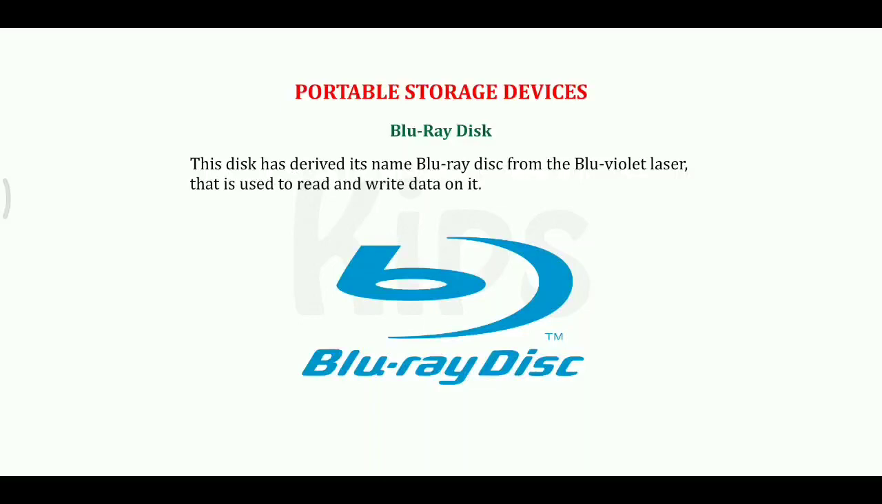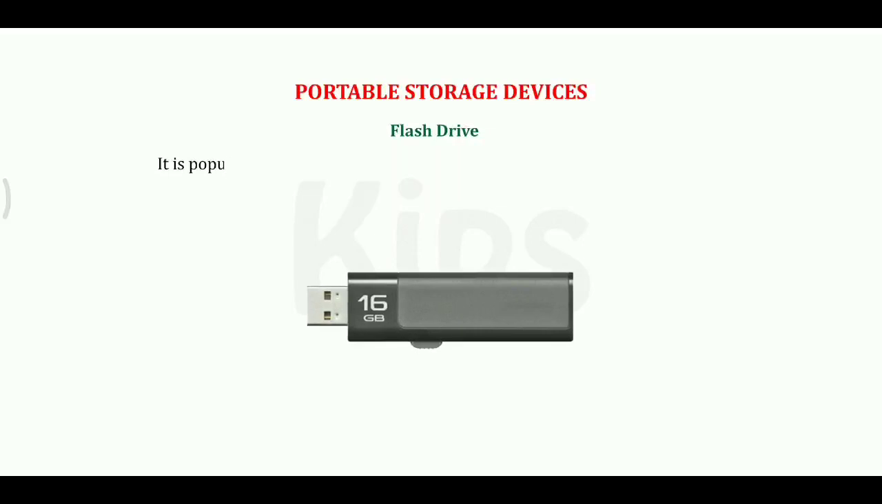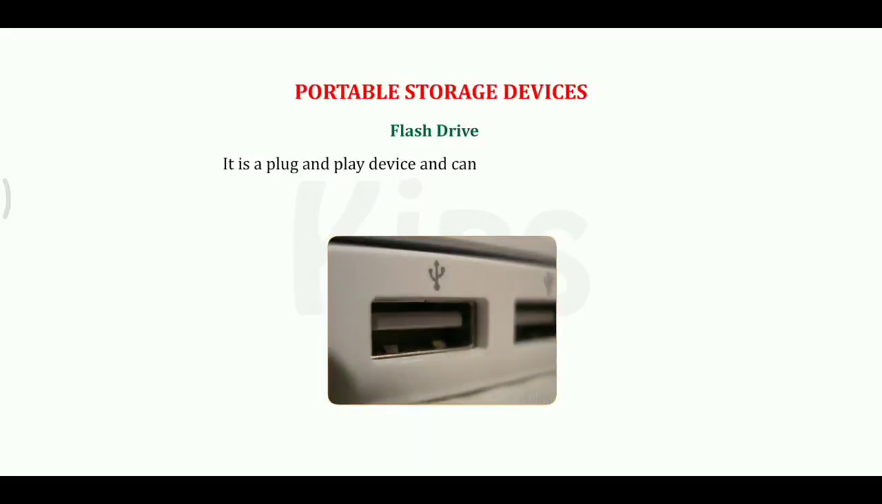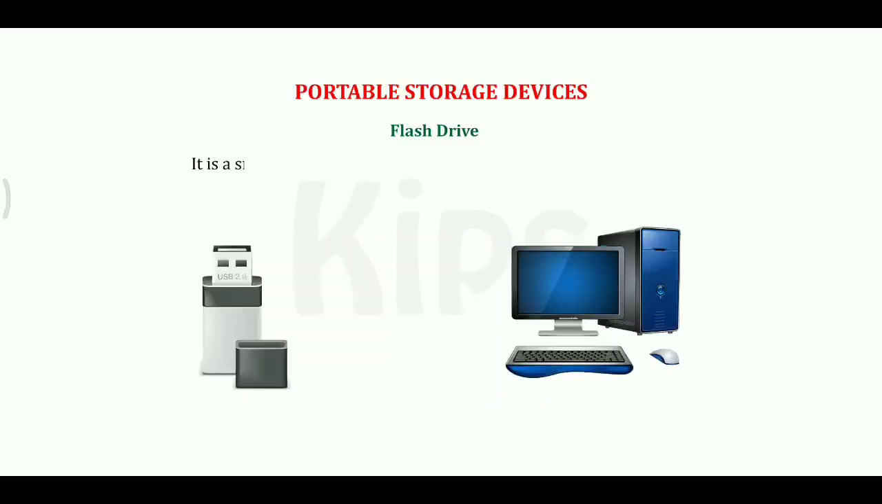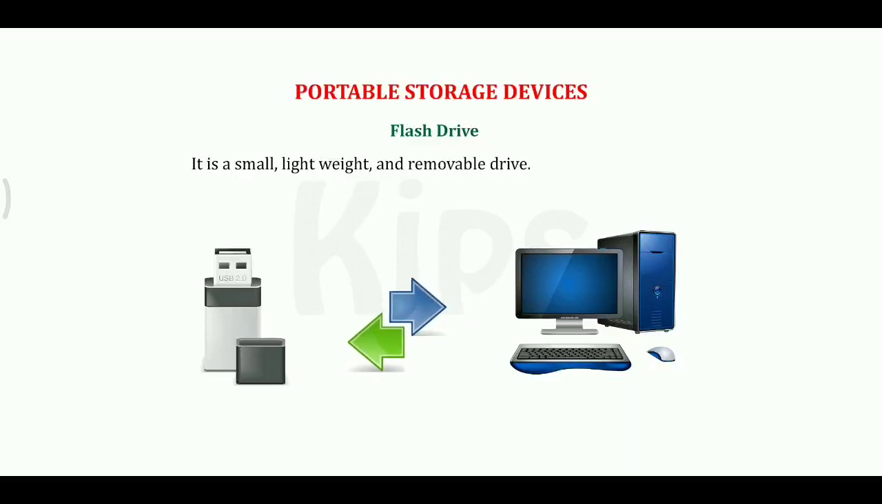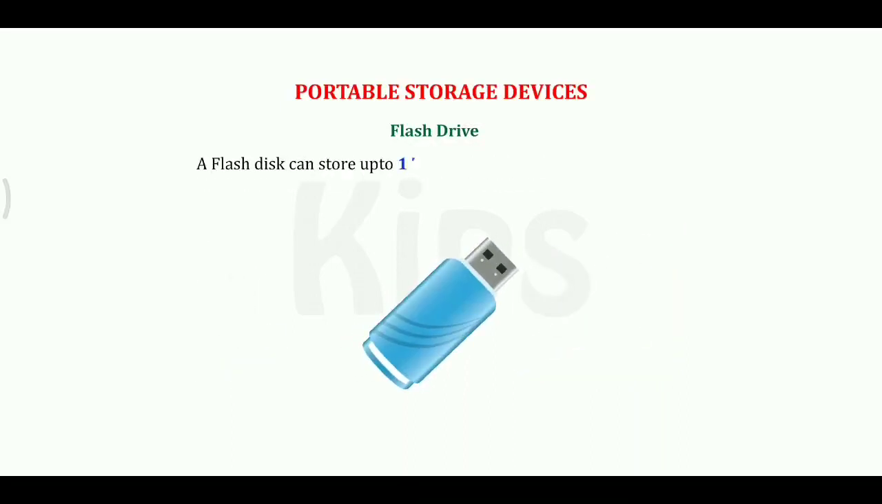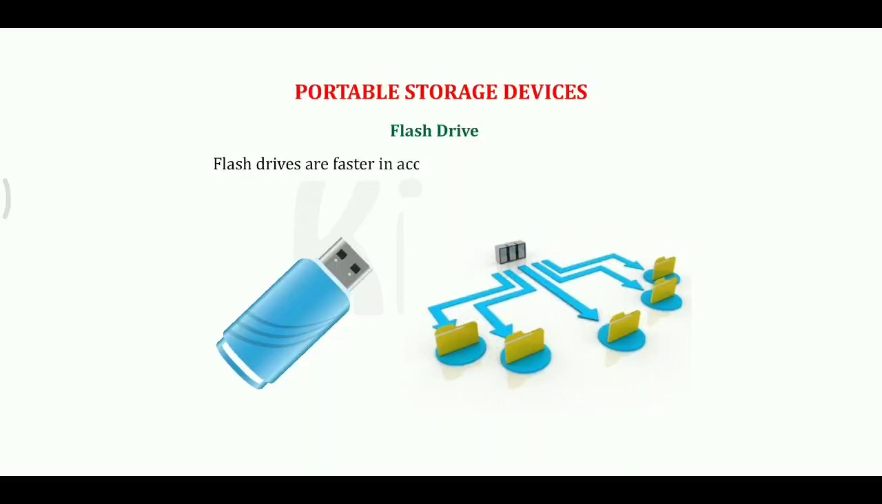Flash drive. It is popularly known as pen drive and the most popular data backup device. It is a plug-and-play device and can be connected to the USB, Universal Serial Bus, port. It is a small, lightweight, and removable drive. It is used for copying and moving data from one computer to another. A flash disk can store up to 1 terabyte of data and is further planned to have its capacity up to 2 terabytes. Flash drives are faster in accessing data and are more reliable.